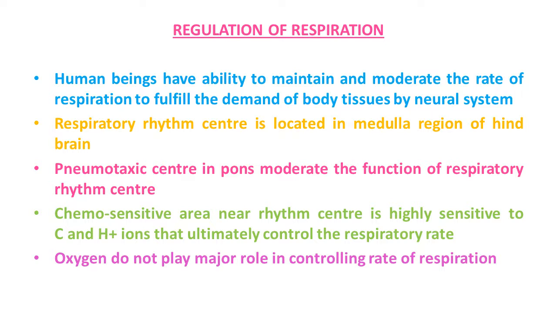That is interesting here. So through this mechanism, regulation of respiration in the human body takes place, and it is very important for human beings.